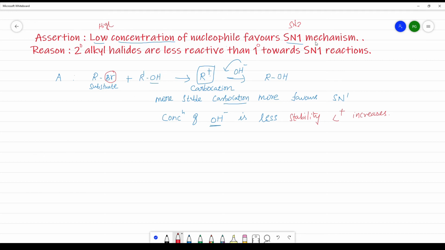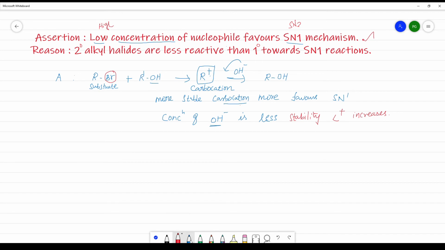Low concentration of nucleophile favors SN1 mechanism is a correct statement. If the concentration of the nucleophile is less, it does not easily attack the carbocation. The more stable the carbocation, the more it favors the SN1 reaction.